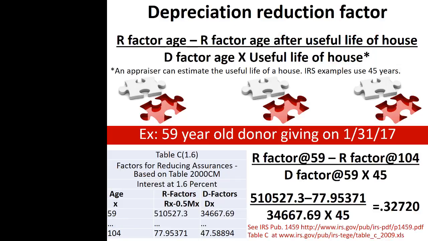If the life tenant's age plus the useful life of the house exceeds 109, which is the highest number on the table, simply use 0 for the R factor at the donor's age after the useful life of the house. When using Table C with a 1.6% Section 7520 rate, this makes the numerator 510,527.3 minus 77.95371, or